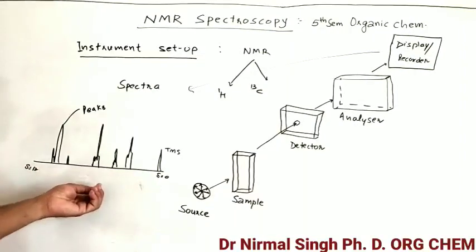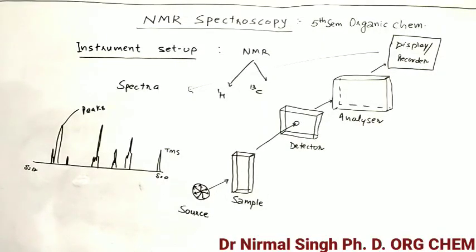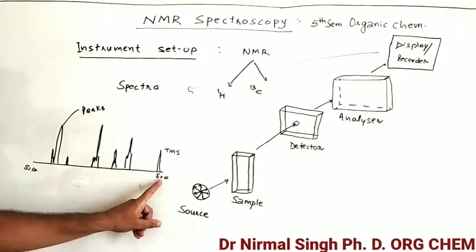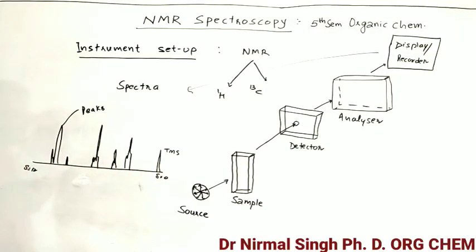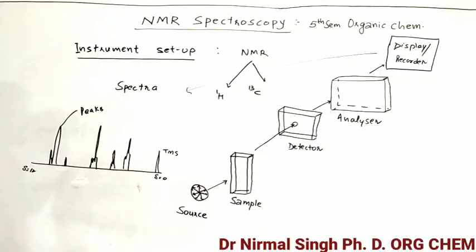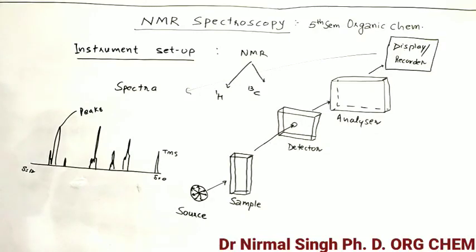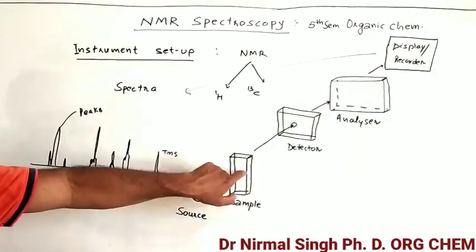So a spectra is just a group of peaks appearing on a paper. From these peaks, we will find out the structure of the organic compound by studying the peak height and peak location, where the peak is from delta 0 to delta 12. That's called the chemical shift. We will discuss it later on. From these peaks we come to know from H1 NMR spectroscopy how many types of hydrogen are there, and from C13 NMR spectroscopy how many carbons are there. So by analyzing these spectra, we will ultimately find the exact structure of the organic compound, which is here as a sample.